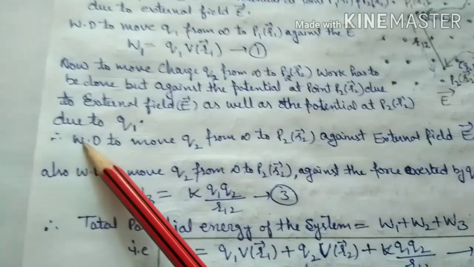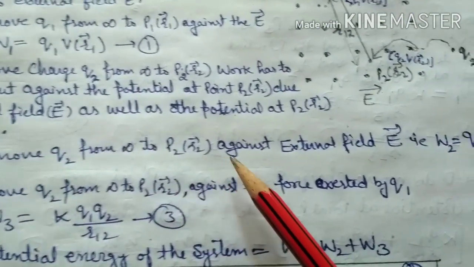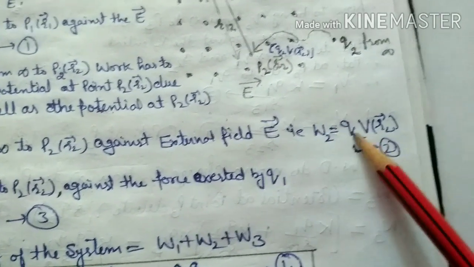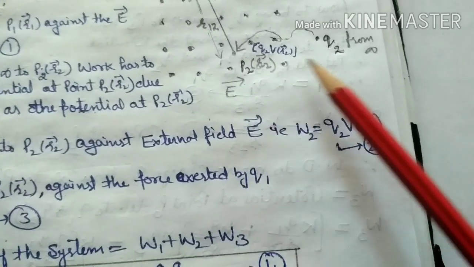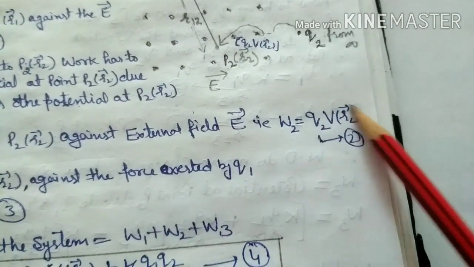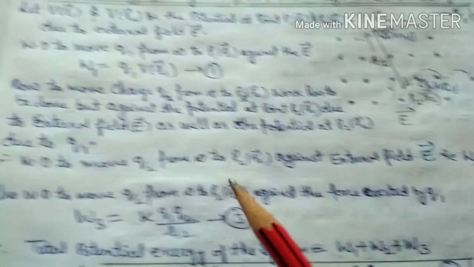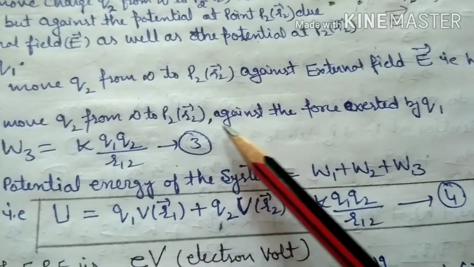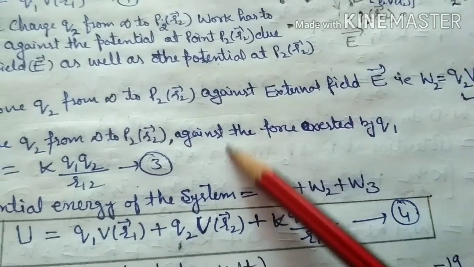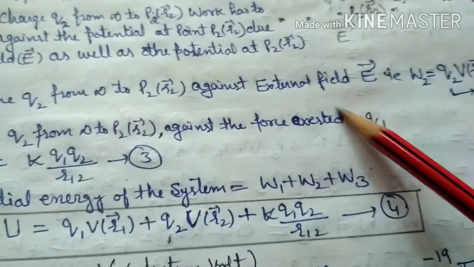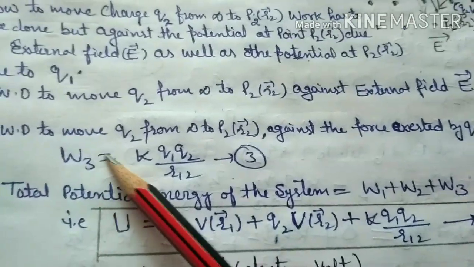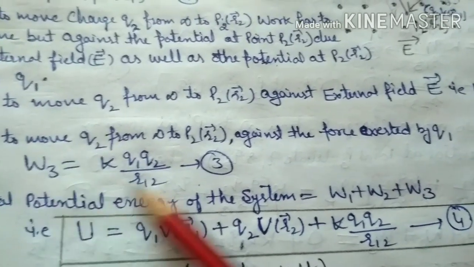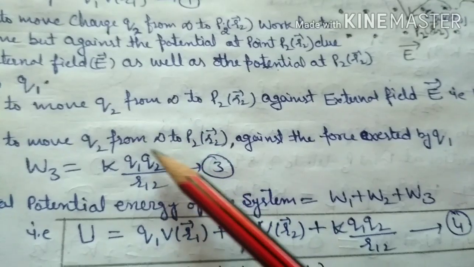So first of all, the work done to move q2 from infinity to P2 against the external field E, that is W2, is equal to charge multiplied by potential. Charge is q2 and potential at point P2 is V(r2) due to the external field. This is equation 2. Also, the work done to move q2 from infinity to P2 against the electric field produced by q1, or against the potential produced by q1, is given as W3, and that is k q1 q2 upon r12, where r12 is the distance between P1 and P2.